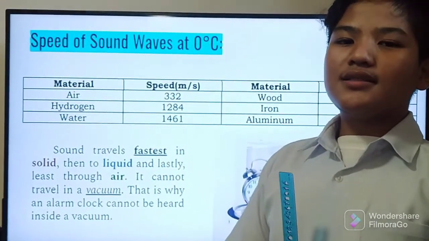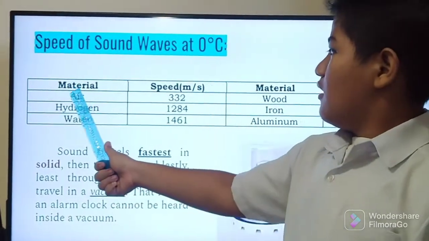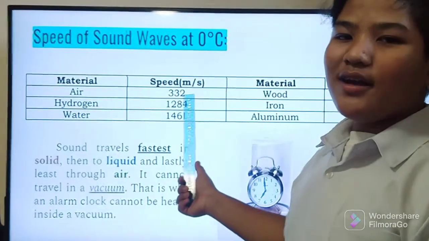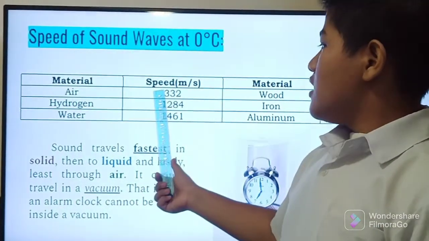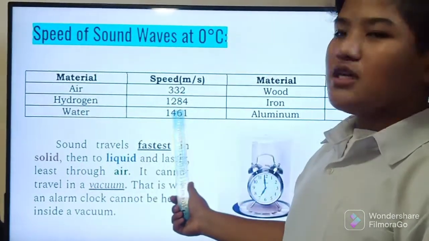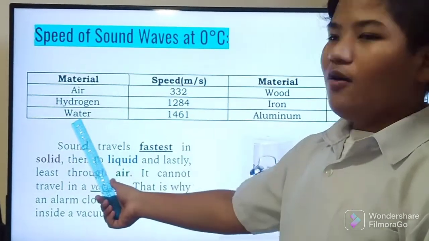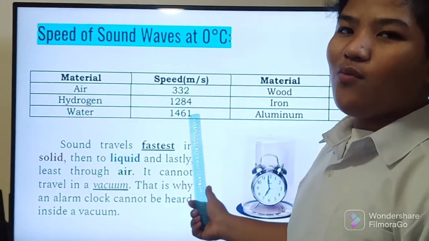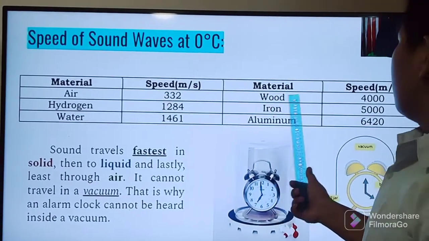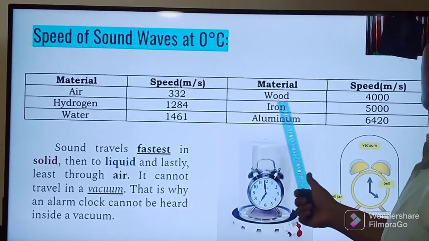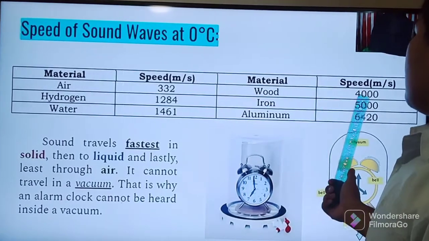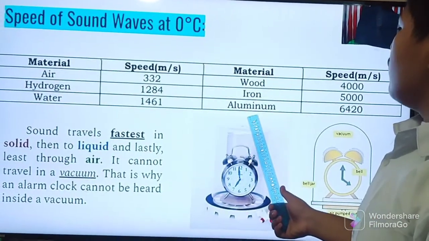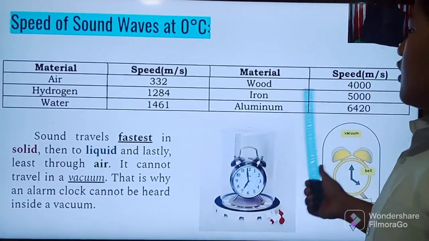Speed of sound waves at 0 degrees Celsius. Material, air. The speed in meters per second of air is 332. Hydrogen. The speed of hydrogen is 1,284. Water. The speed of water is 1,461. Material. Wood. The speed of wood is 4,000. Iron. The speed of iron is 5,000. Aluminum. The speed of aluminum is